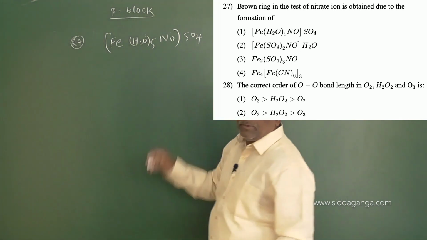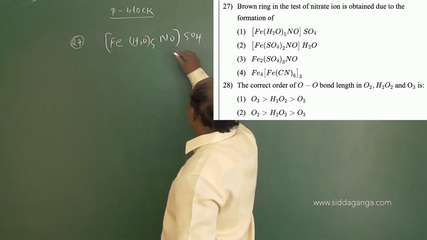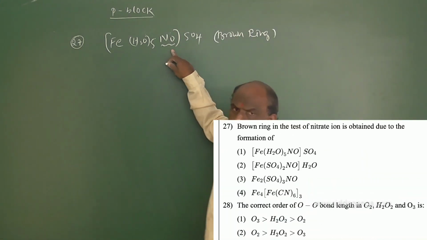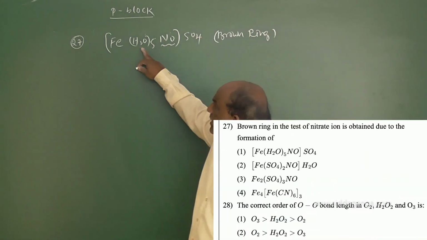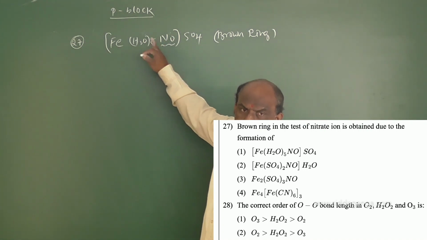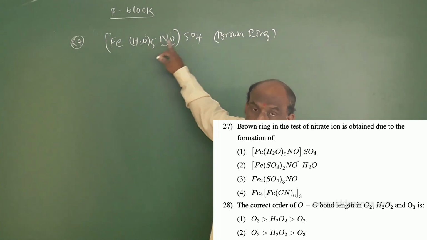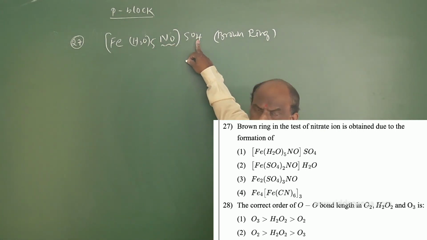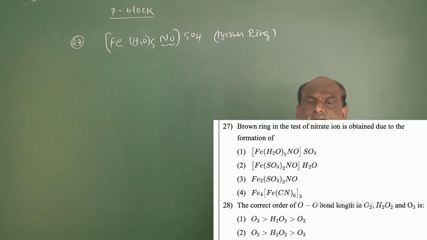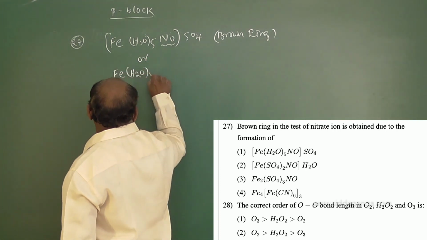Make a note, my dear students, very important: [Fe(H2O)5NO]SO4. Here NO is a ligand, called nitrosonium. The water molecule is said to be aqua. Pentaaqua nitrosonium ferrate(II) sulfate. Or you can remove the SO4. We already know that SO4 is written with a charge of -2.